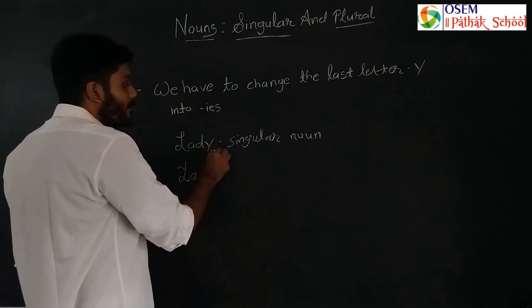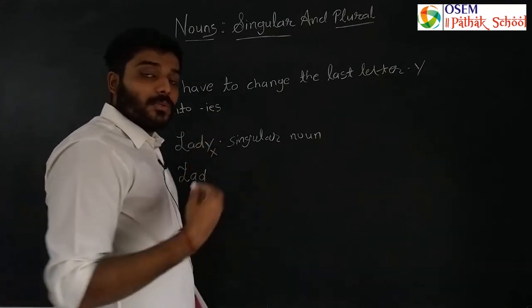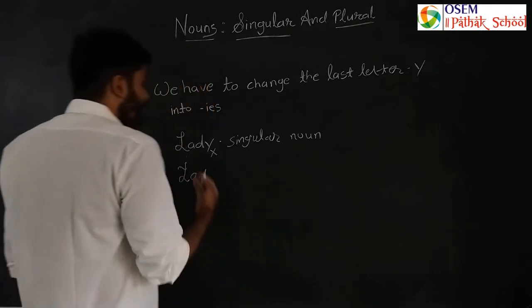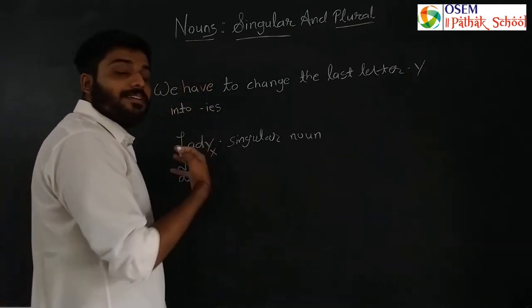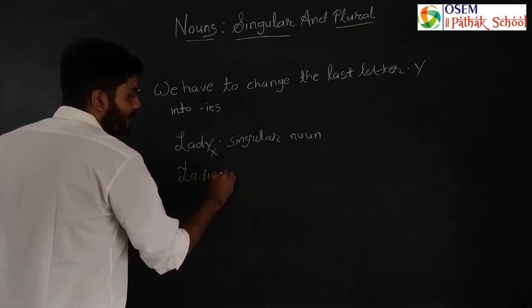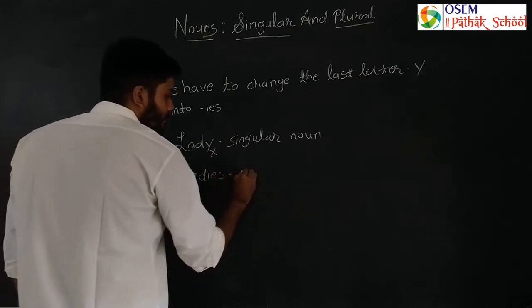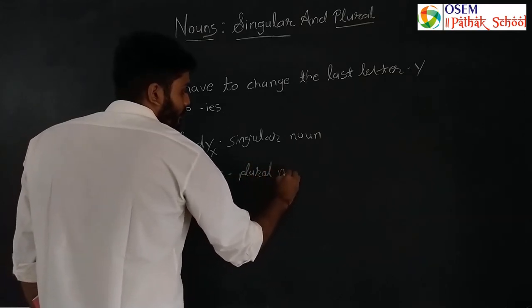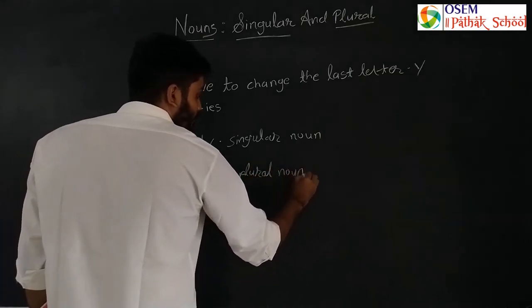Now we have to remove Y. To make it plural, we will have to remove Y and add I E S. So what did we do here? Did you understand?